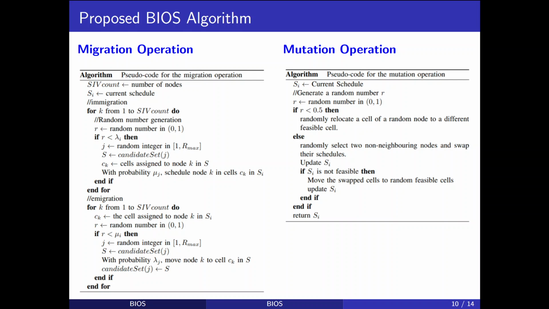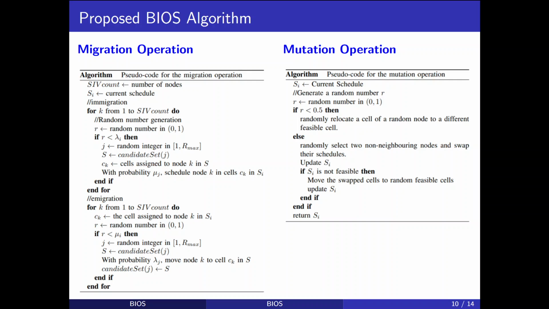The migration operation shares the features of good solutions to improve the quality of poor solutions. Here, good solutions are the schedules with low SRI and poor solutions are the schedules with high SRI. The migration operation copies the assigned cells of specific nodes from good solutions to the poor ones such that the primary constraints are not violated.